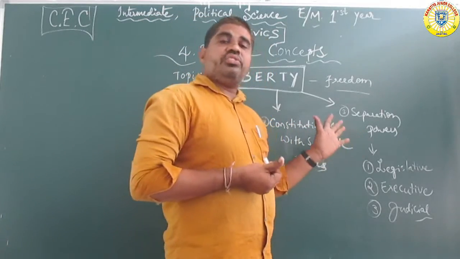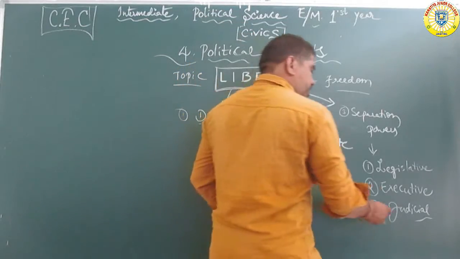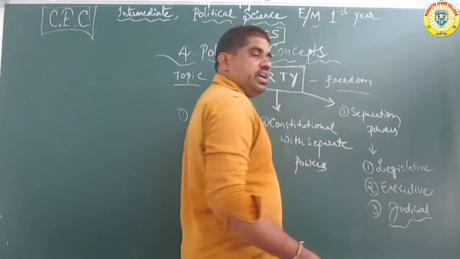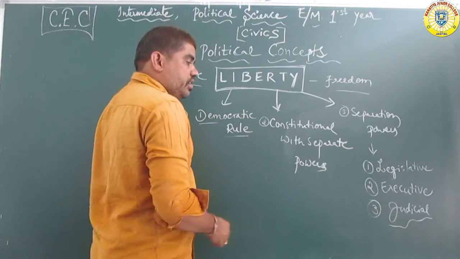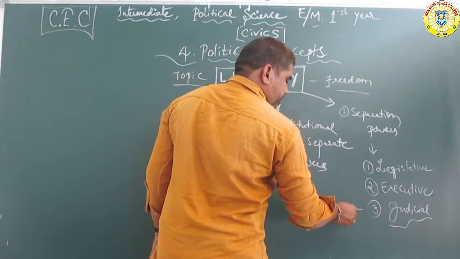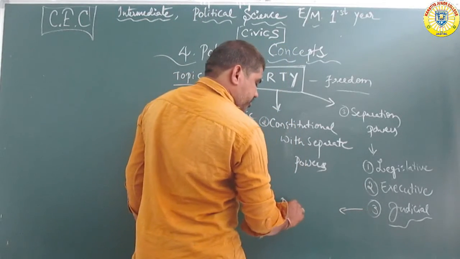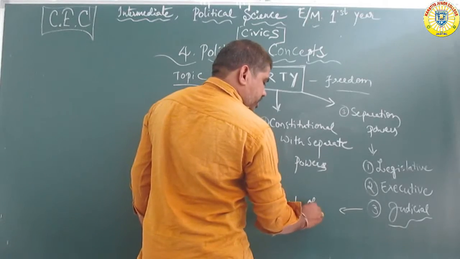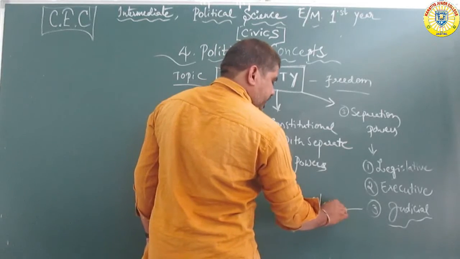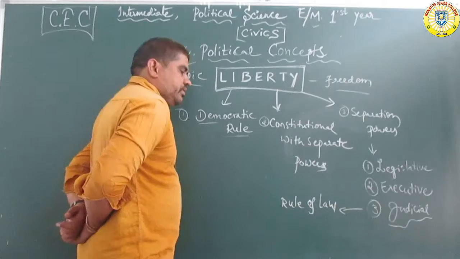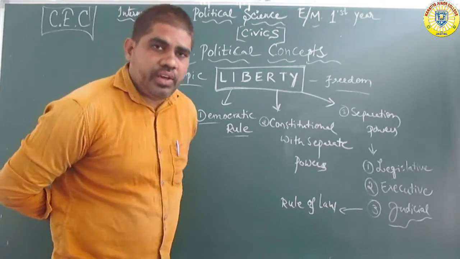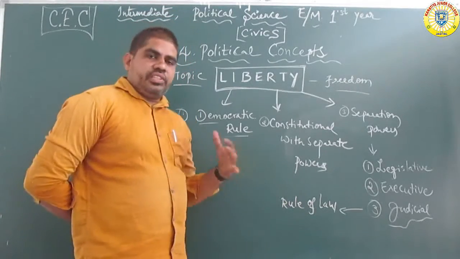Okay. Next, judicial. Judicial means law. Under which law? Rule of law. All are equal before the law and rule of law, justice.